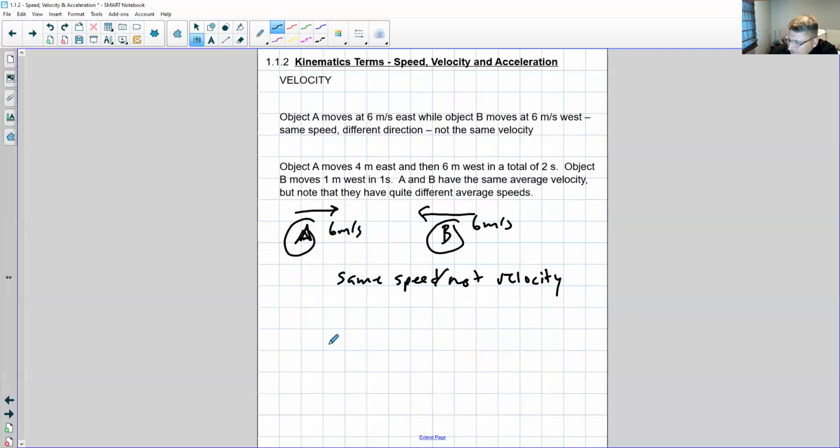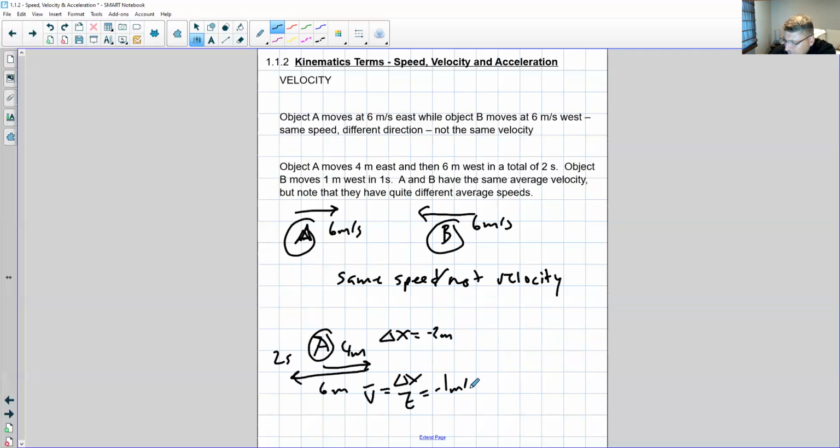All right, now let's say object A moves 4 meters east and then 6 meters west, and it does this in a total of 2 seconds. So the change in position is minus 2 meters, so the average velocity is minus 1 meter per second. Now at the same time, object B only goes 1 meter west in 1 second. So the average velocity is minus 1 meter per second.